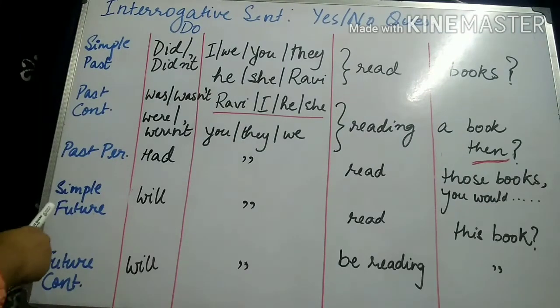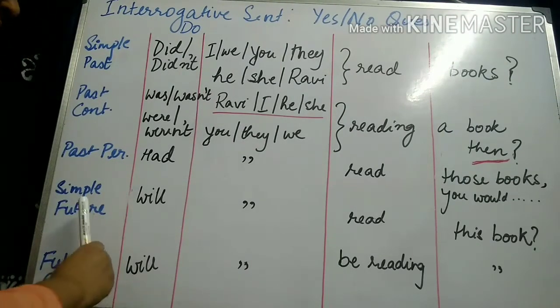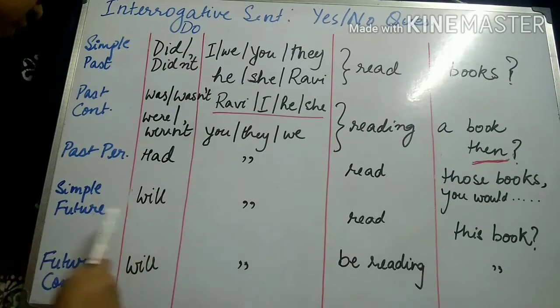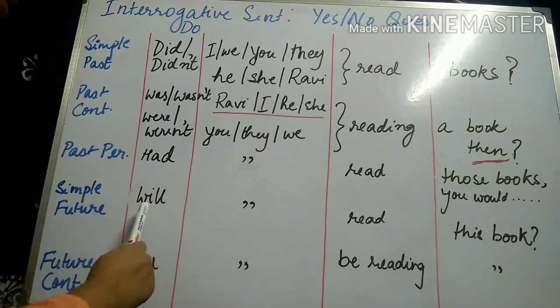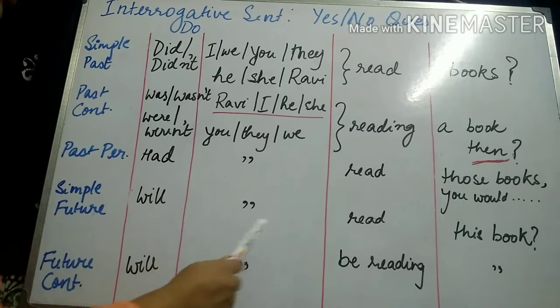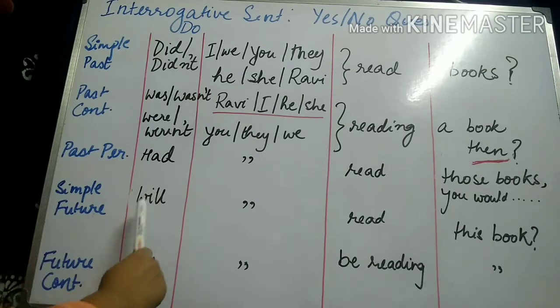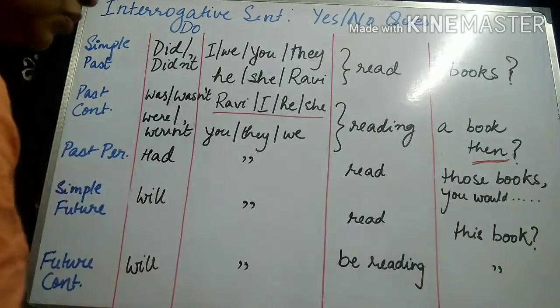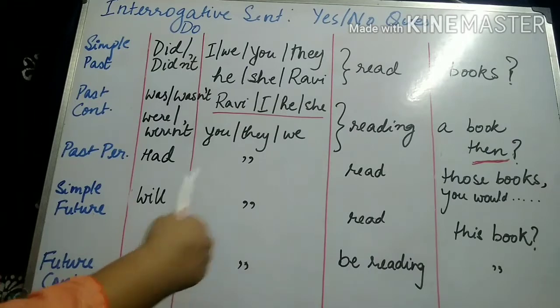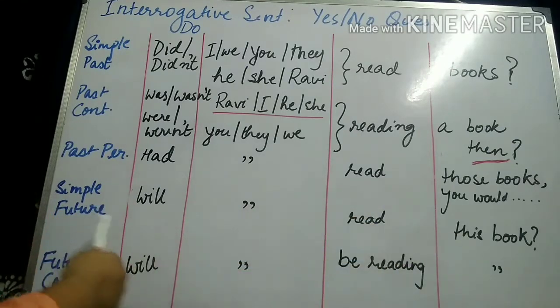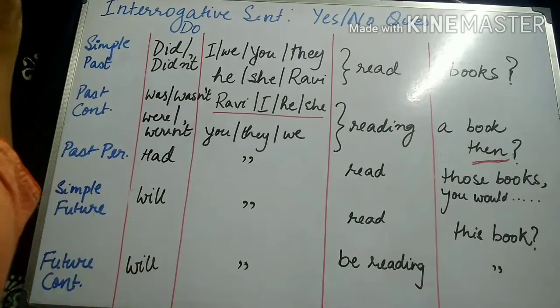Students, I have discussed future tense also over here only because the structures are extremely simple. We just have simple future tense, where we already know that the word will is used to suggest the future tense. So in simple future tense, the word will is added to the sentence. All the different kinds of subjects will be preceded by the word will. Will they read this book, or will you read this book, or will I read this book, will he read this book? It is going to be the same structure for all the sentences having different kinds of subjects.